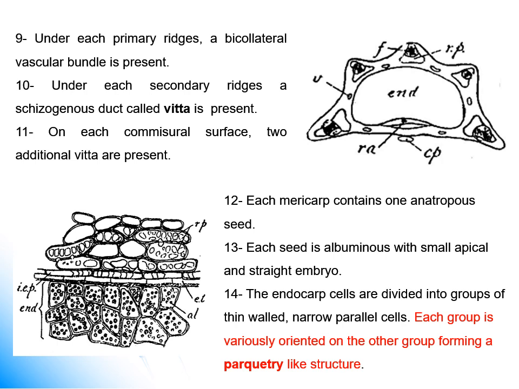Under the primary ridge, under the vascular bundle, we have lignified reticulated parenchyma, with lignin deposited in a reticulated pattern. This is the characteristic of umbelliferous fruit, which we will see in each umbelliferous fruit we discuss. And thank you.